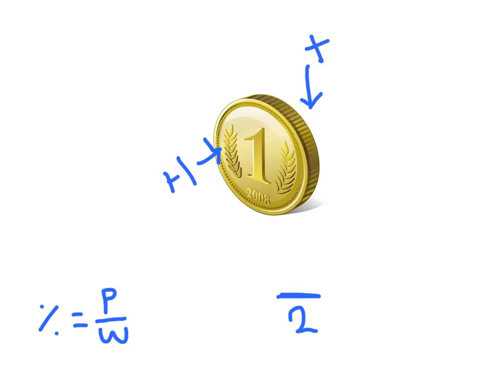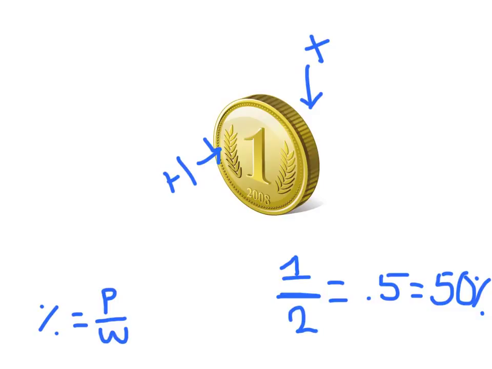What we want to happen is it lands on heads. Heads is one of the two options. So the part we want it to land on is heads. So that's one of the two options. What we now have is the fraction 1/2, which is equal to 0.5, which is equal to 50%. What we just learned here is that 50% of the coin is heads.